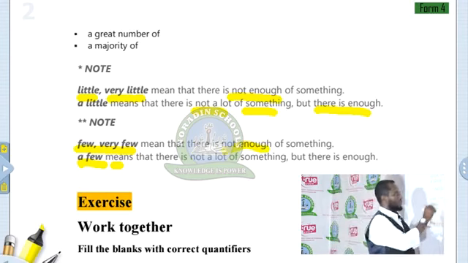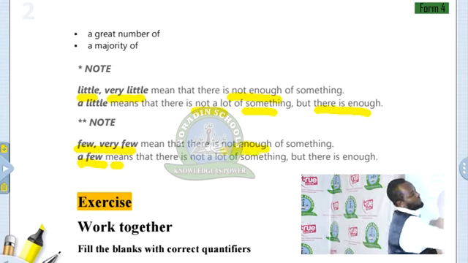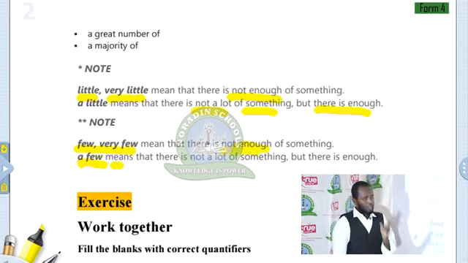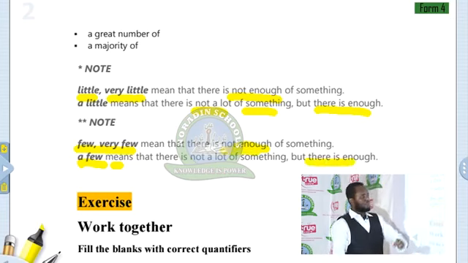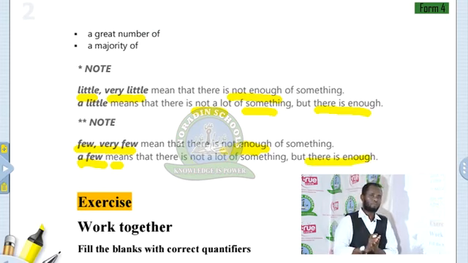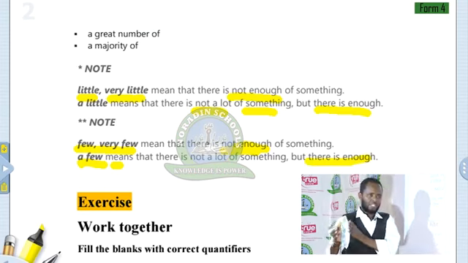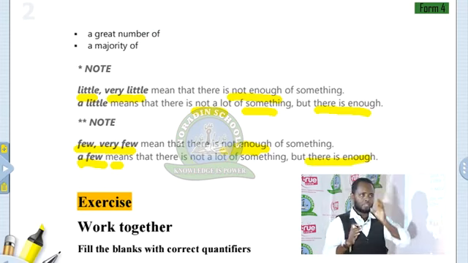So few means not enough. So you have two reasons. Whenever you see plural countable nouns, you have to use few or a few. And the other thing that you are going to consider is, is it enough, a positive idea, or is it a negative idea?